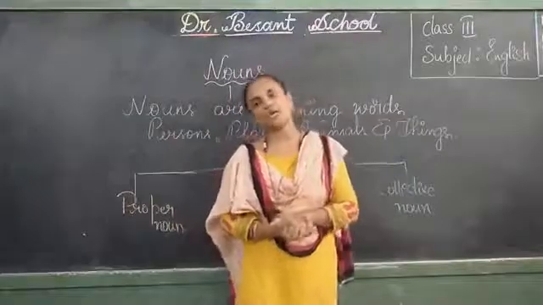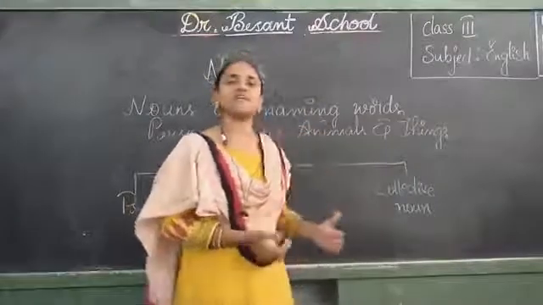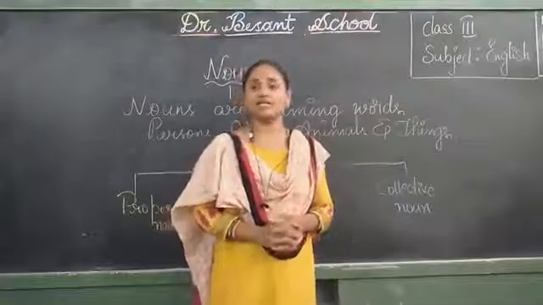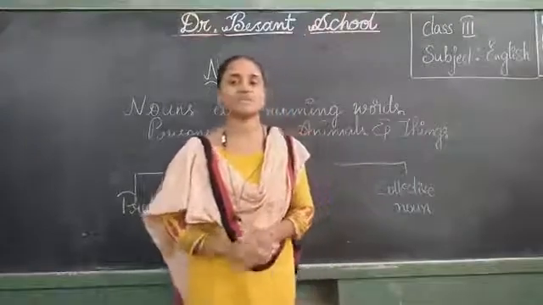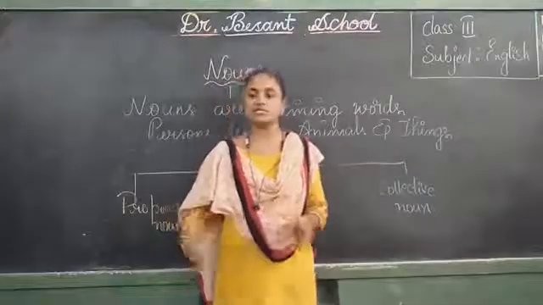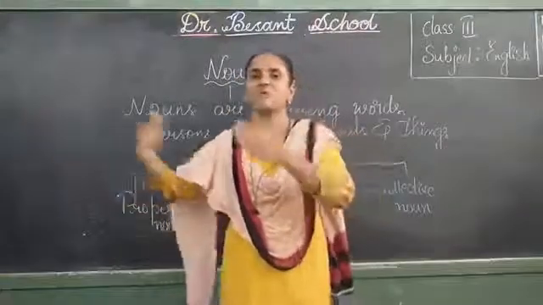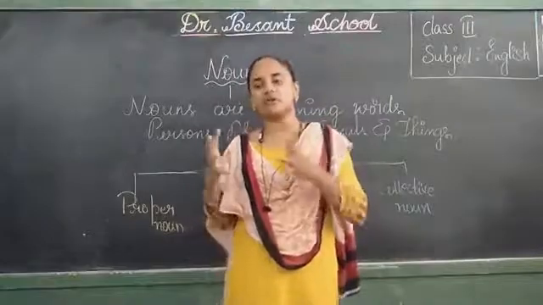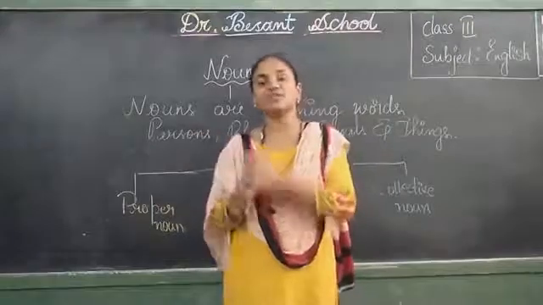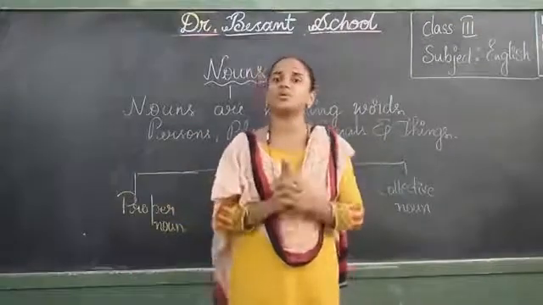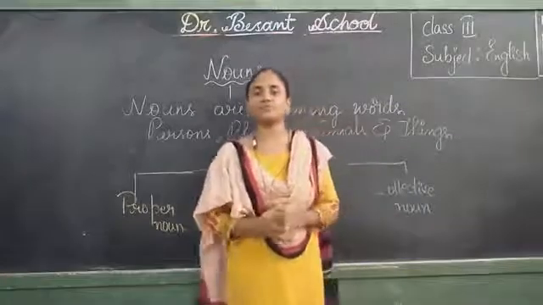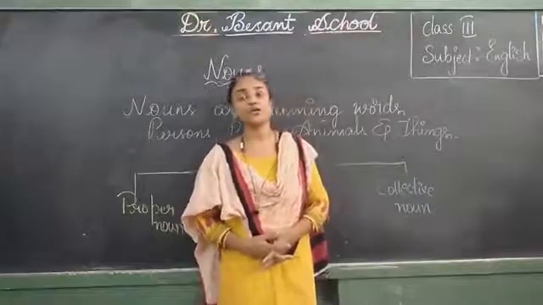So I think you all are clear with common nouns and proper nouns. And the last one is collective nouns. What are collective nouns? Can anyone tell me, children? Right. So collective nouns are the nouns. See, when there is a group of nouns sitting in one place, belonging to the same category, same features, we call that group with one particular name. Those are collective nouns.